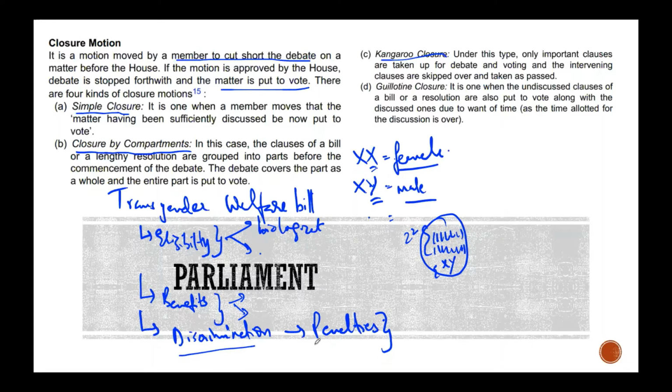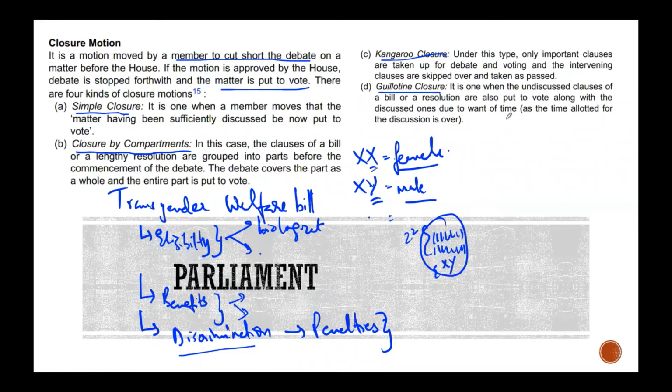But what other kind of penalties? There are monetary penalties, and there are time penalties, where you have to be in prison, jail, something like that. Something along those lines. And then finally, guillotine, or guillotine if you're French. It is one when the undiscussed clauses of the bill or resolution are put to vote along with the discussed ones for want of time.